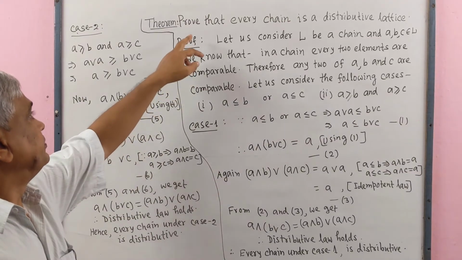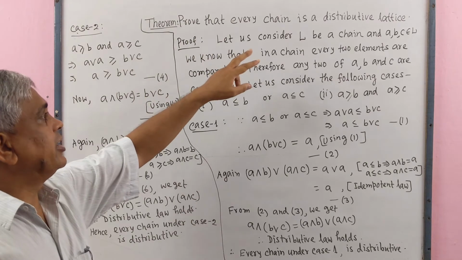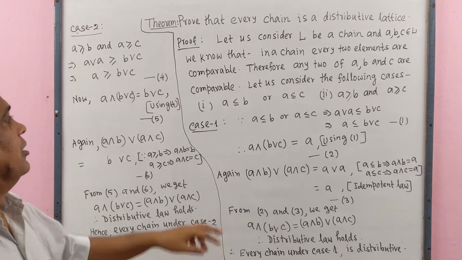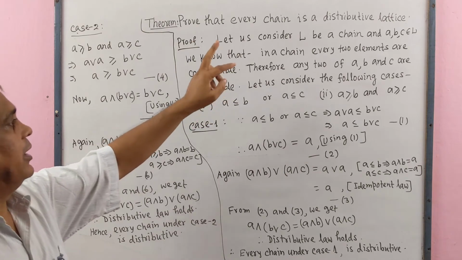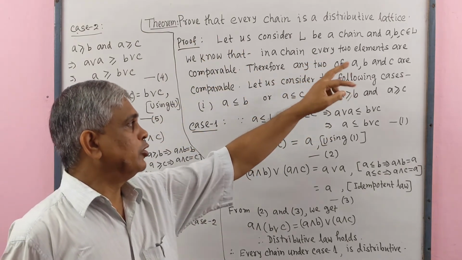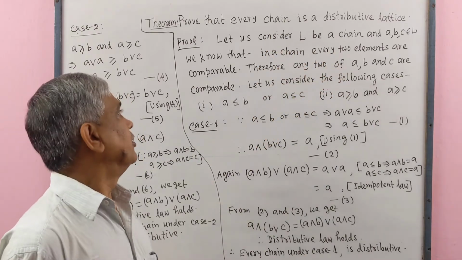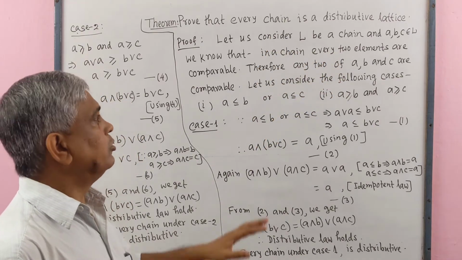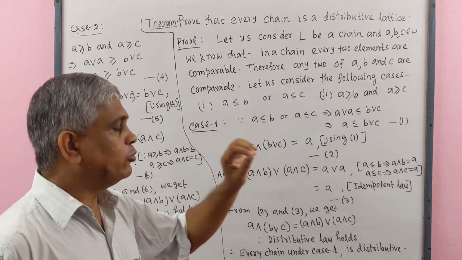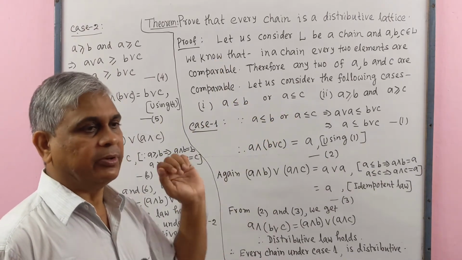Next theorem. Prove that every chain is a distributive lattice. Let us consider L be a chain and small a, small b, small c belong to L. We know that in a chain every two elements are comparable.